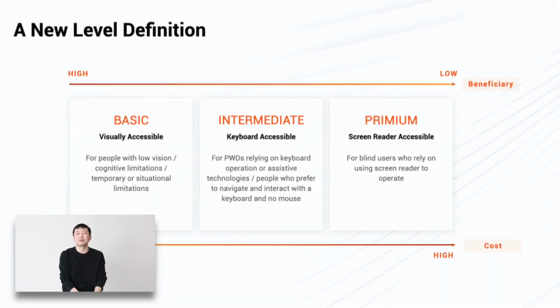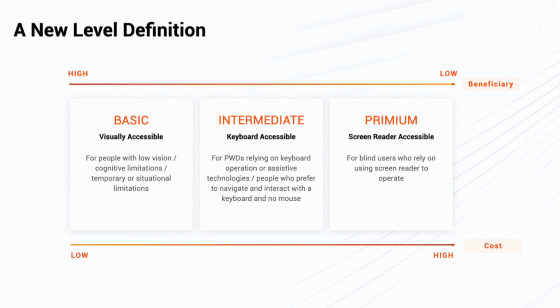Second, we proposed a new level definition of accessibility to help us prioritize working items, because usually we only have limited resources on implementation. Therefore, we reconsidered the importance of accessibility criteria based on our actual scenarios. In our newly revised version, the levels are visually accessible, keyboard accessible, and screen reader accessible. The lower the level is, the more users it serves and the less cost it requires. And this is how we make progress step by step.